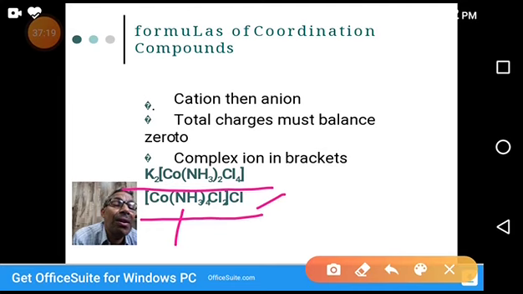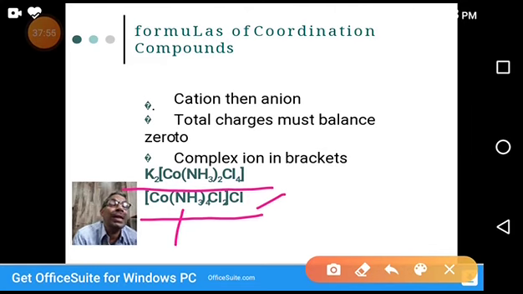As in ionic compounds, we write first the cation followed by the anion.